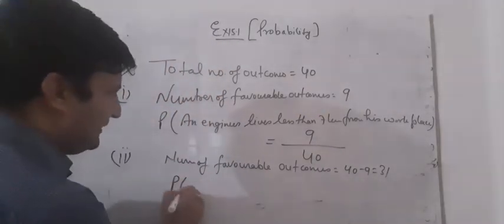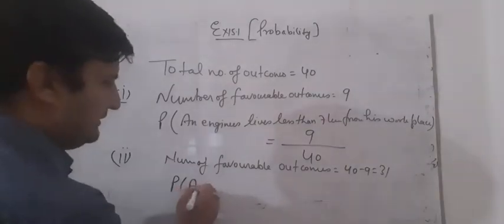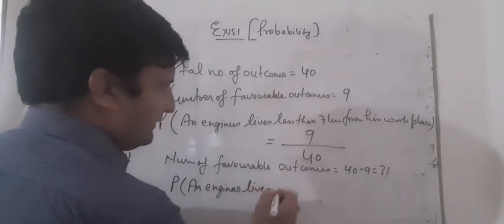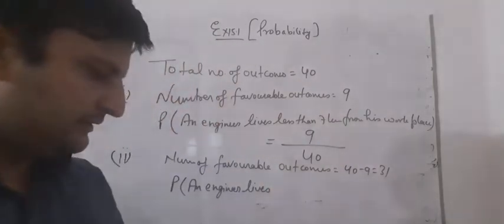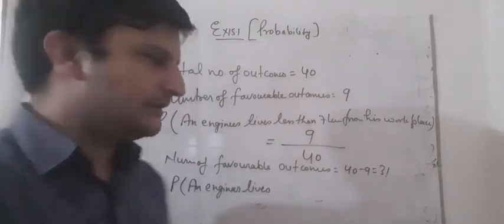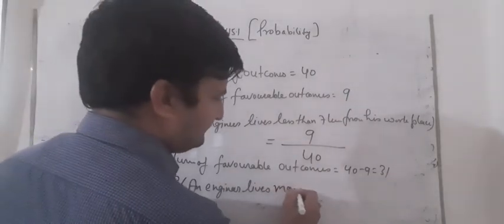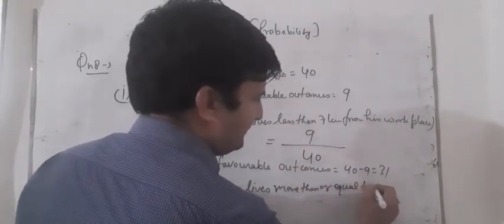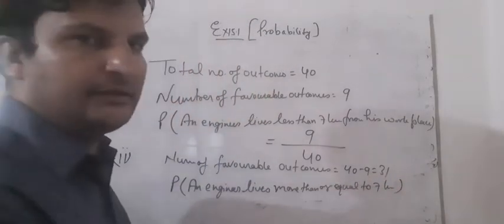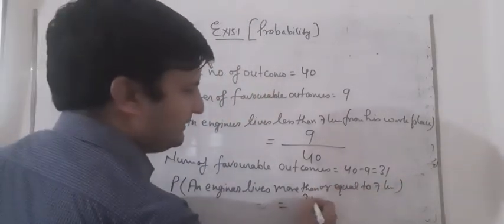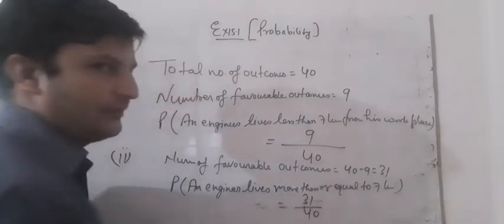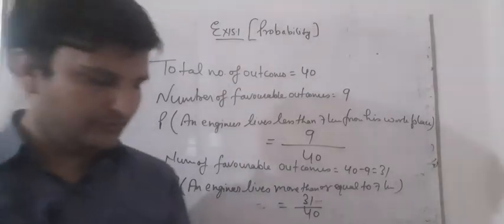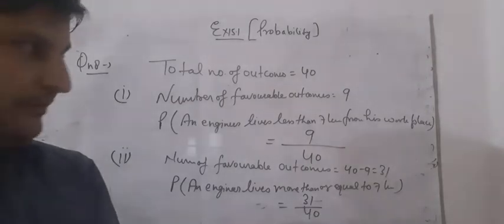Now we have to find the probability of an engineer lives, what is given in your question, more than or equal to 7 kilometer. Lives more than or equal to 7 kilometer. So students, we can do it like this. Again, the number of favorable outcomes is 31 and the total number of outcomes is 40. So students, we can say that this one is 31 upon 40.